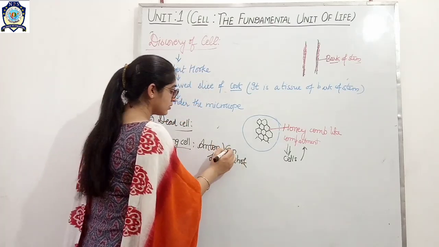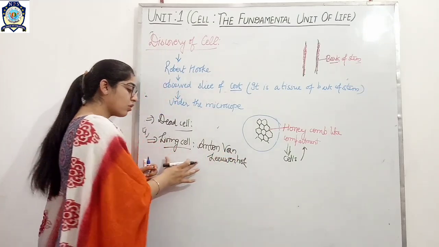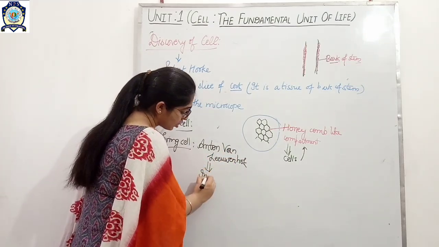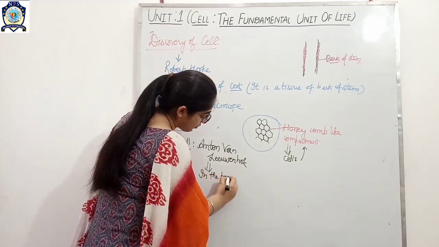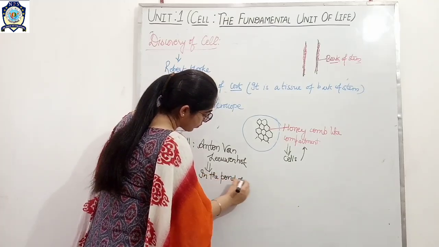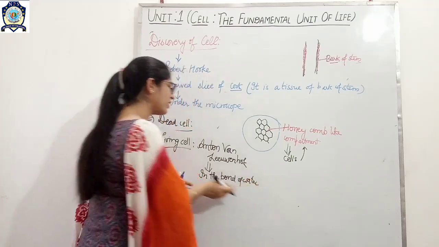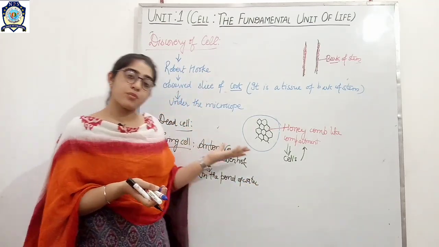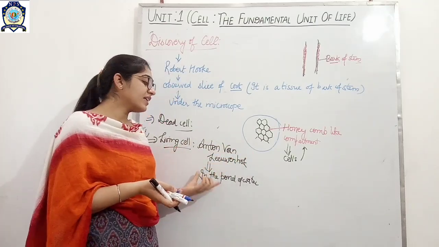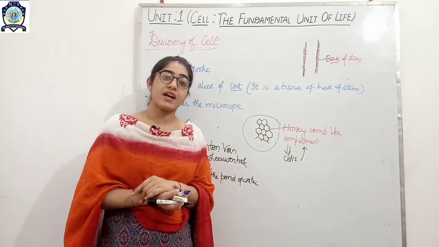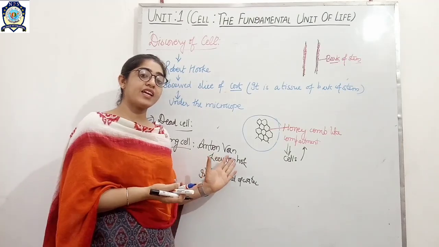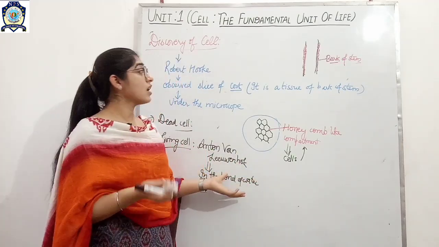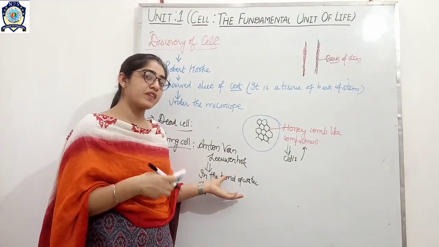Anton von Leeuwenhoek discovered the living cell in pond water, or you can write, in a water pond. So the dead cell was discovered by Robert Hooke, and the living cell was discovered by Anton von Leeuwenhoek. Okay, so this was about the discovery of a cell.